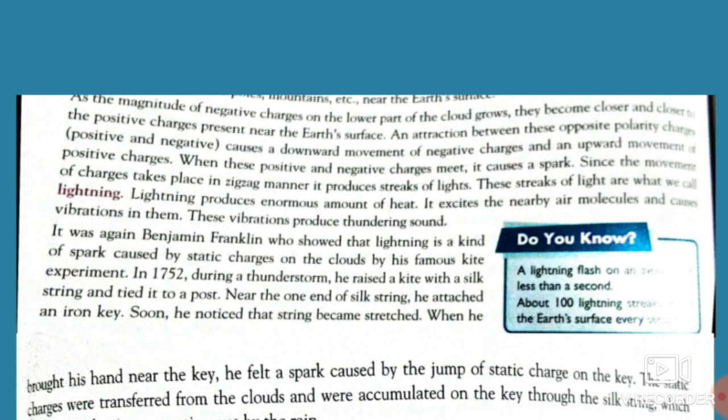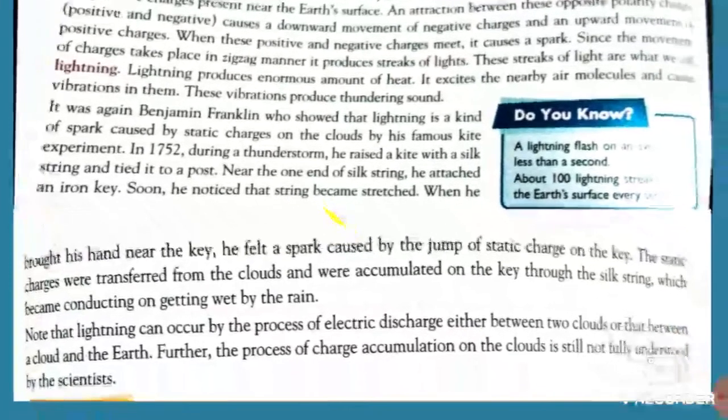Soon he noticed that the string became straight, and when he brought his hand near this key, he felt a spark. So see, students, what did he do in the experiment?